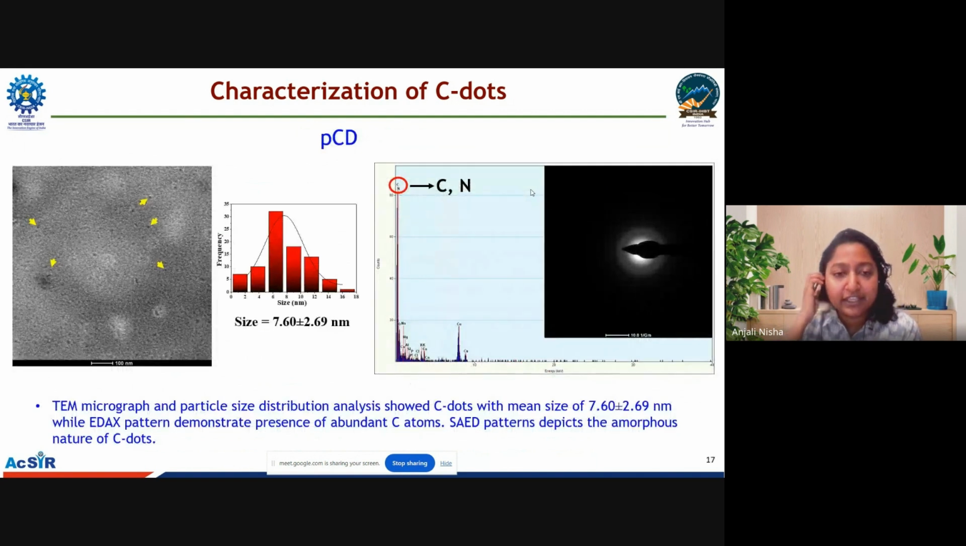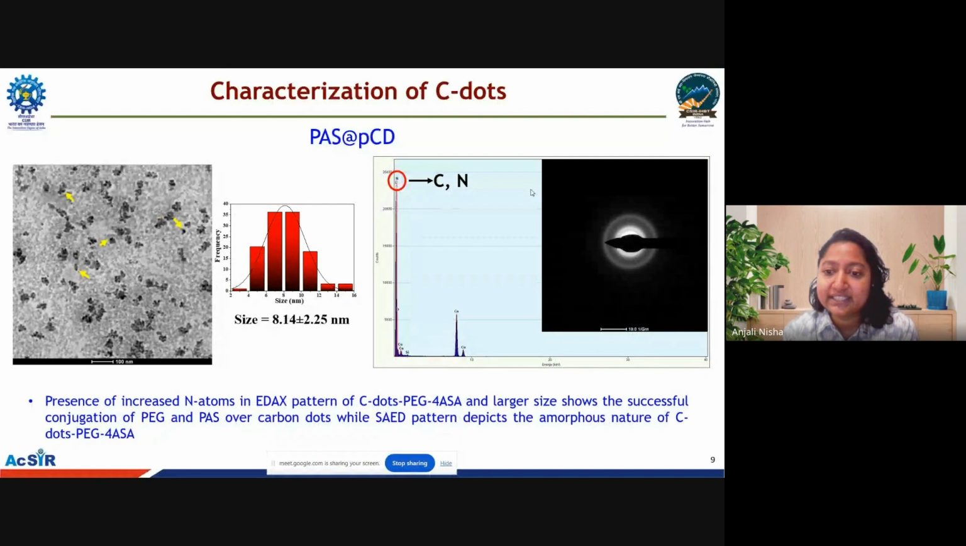Further, we have carried out TEM studies to characterize the carbon dots and the conjugated carbon dots. In the case of the carbon dots, we obtained a mean size of 7.60 nanometer, and the EDX pattern shows the abundant presence of carbon atoms. The SAED pattern suggests the amorphous nature of the synthesized carbon dots. In the case of the conjugated carbon dots, there is an increase in size, with a mean size of approximately 8.14 nanometer, with increased abundance of carbon and nitrogen atoms. The SAED pattern suggests the amorphous nature of the conjugated carbon dots also.